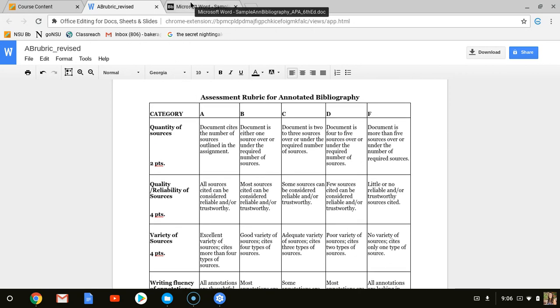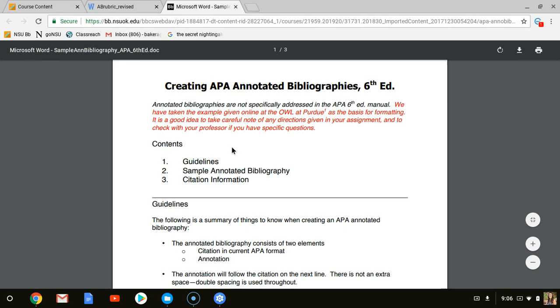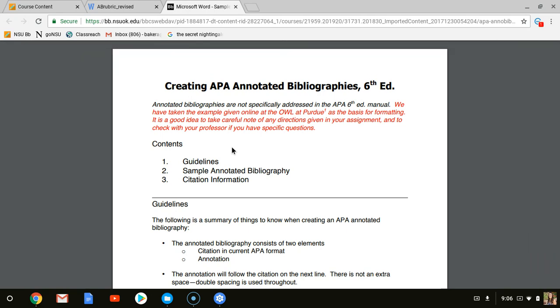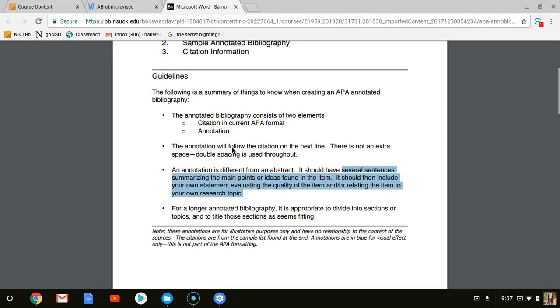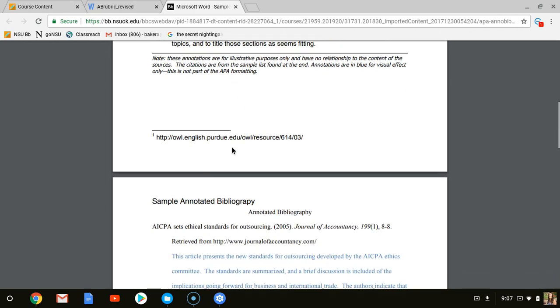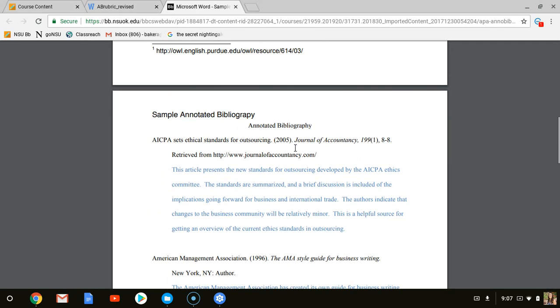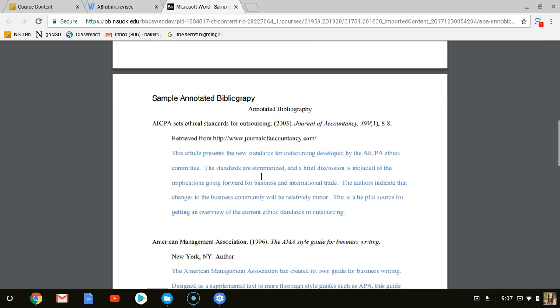Also, in that Important Documents tab, there is this document, and it gives you some information. This gives you an example of how it should look. The only issue with this is you do not change the text coloring on your annotation. They did this just to highlight this for you, but you could see how the APA is set out.